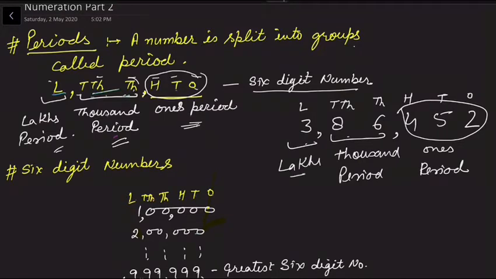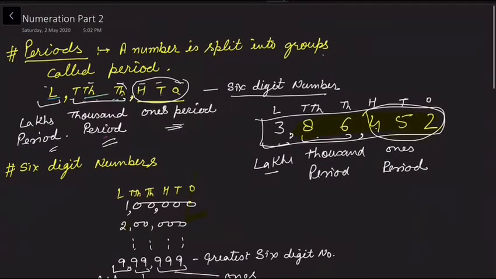Because of these periods, it is easy to understand the number. If we have only this part, we can easily see it is 86,000. If we have the total number, after seeing the two commas, this is 3 lakh, and if only this part is 452, we can easily understand what the number is.